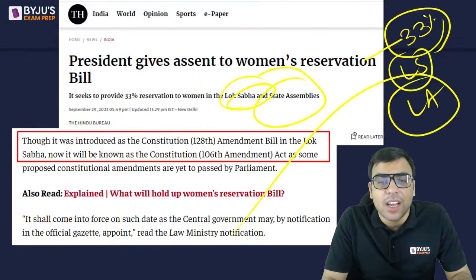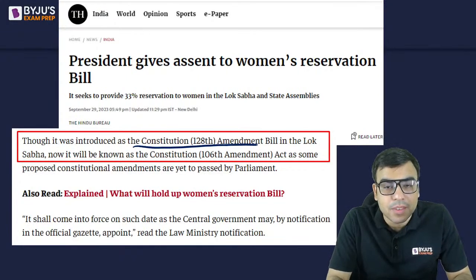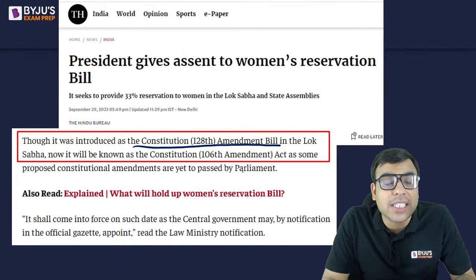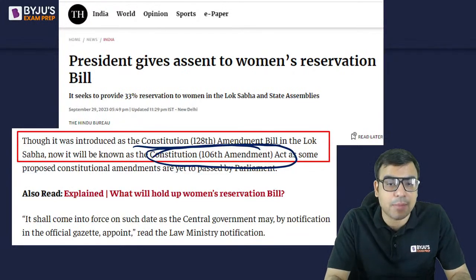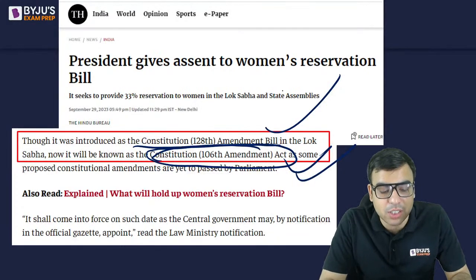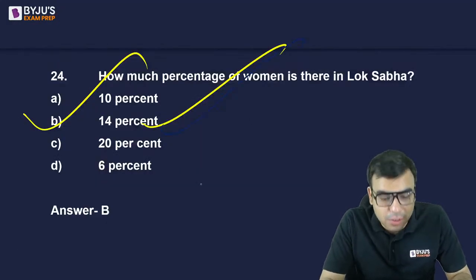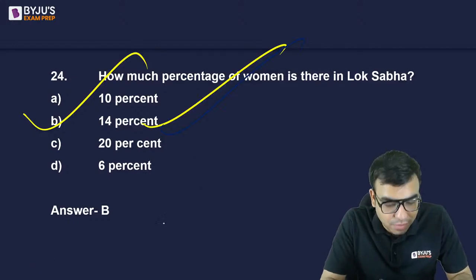Okay, yes. Now, the name of the bill was the 128th Amendment Bill. Since all the bills have not been passed, so it is now the 106th Amendment Act. तो ये numbers याद रखना, 106th Amendment Act, and the bill was the 128th Amendment Bill. So this you should be knowing. So B is the right answer. Yes Ajay, your tukka, your guess was right.